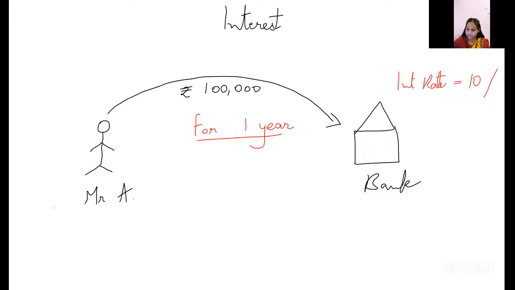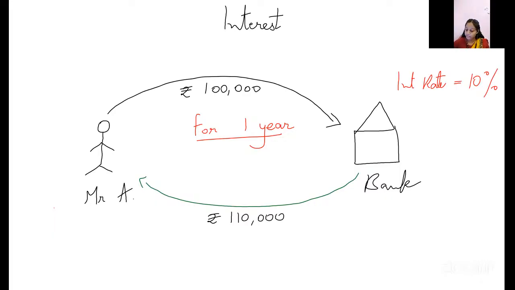So after this 1 year is completed, the bank will give Mr. A rupees 1,10,000.